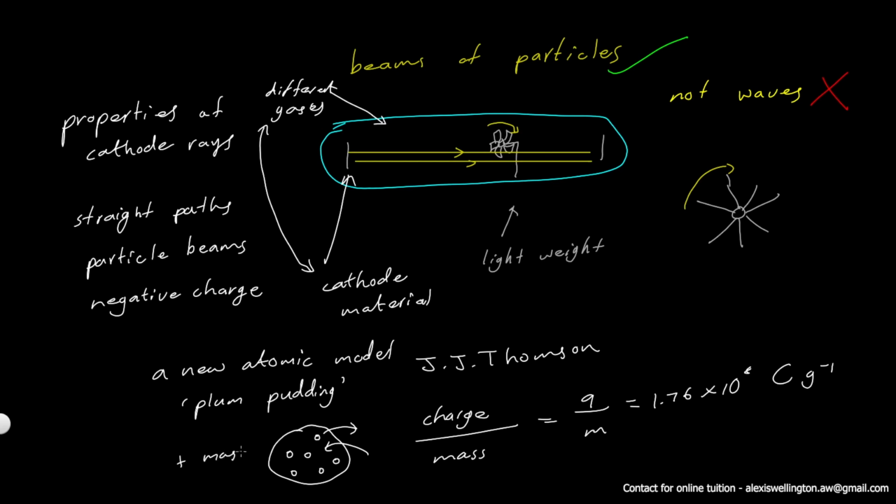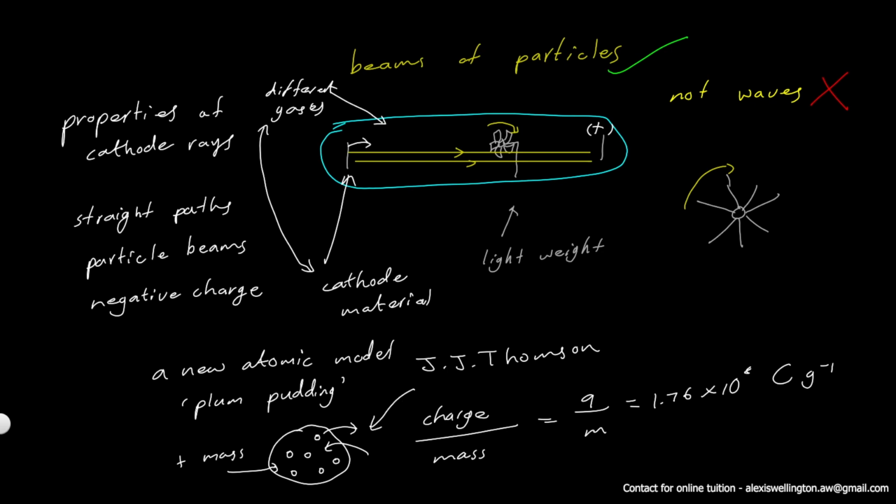He explained using this model that these electrons are the ones jumping out of the cathode as a result of the externally applied high electric field, and these electrons travel to the anode, which is positively charged, as beams of particles. And this was J.J. Thomson's atomic model, called the plum pudding model.